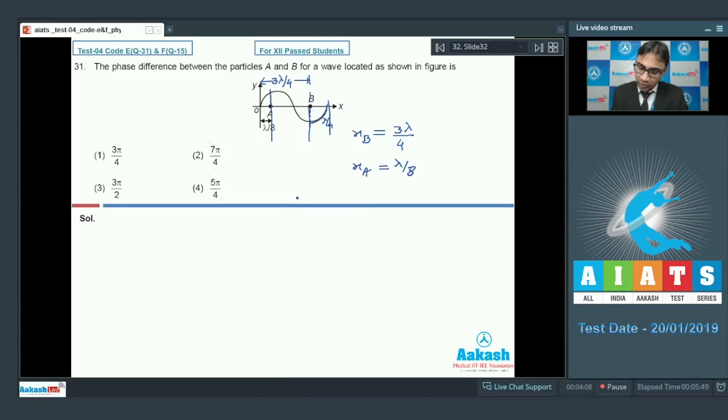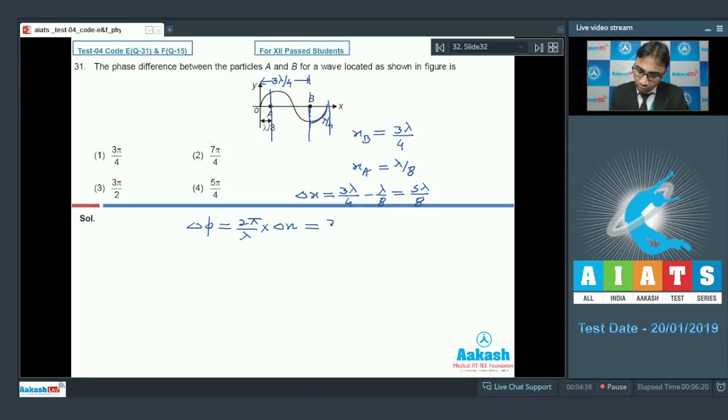So what is the distance between A and B? The distance between A and B will be given by 3 lambda by 4 minus lambda by 8. That will give you 5 lambda by 8. So this is our distance. And if I know the distance between 2 points, then we can write the phase difference will be equal to 2 pi by lambda into delta x.